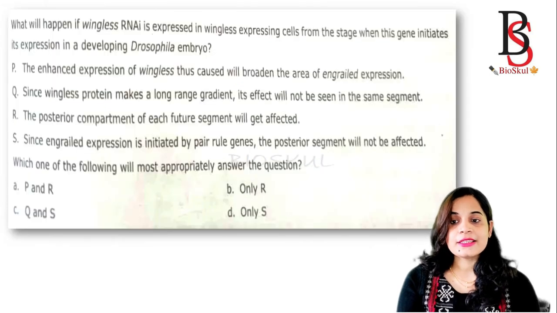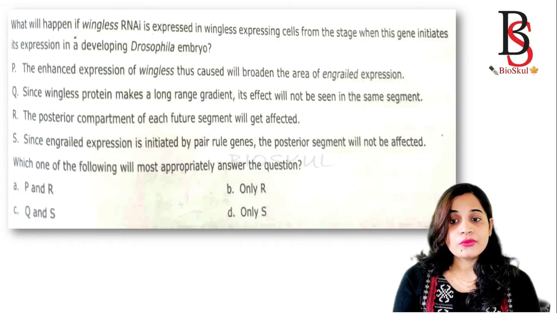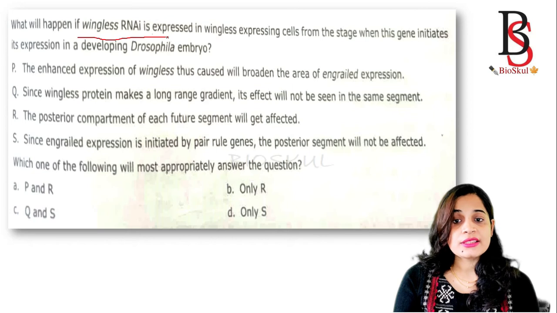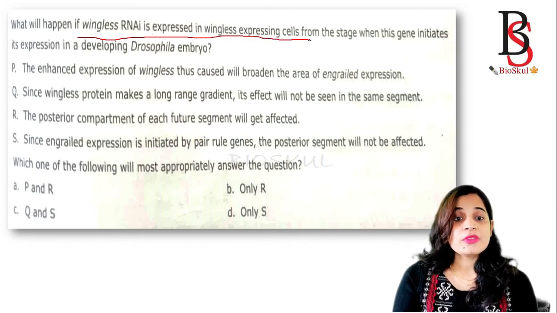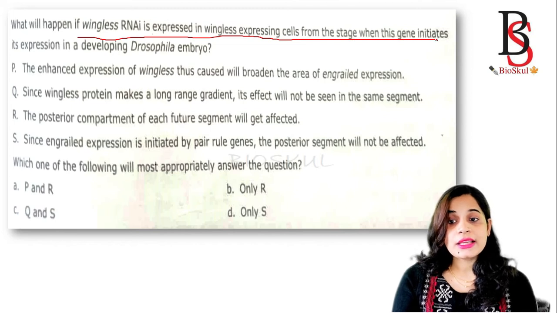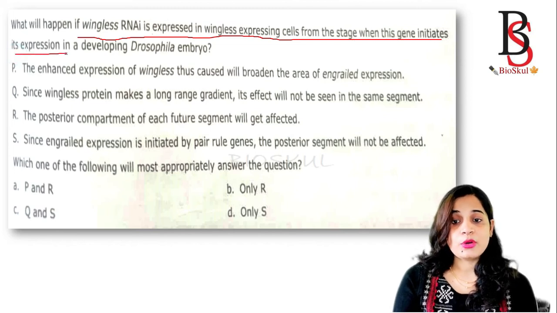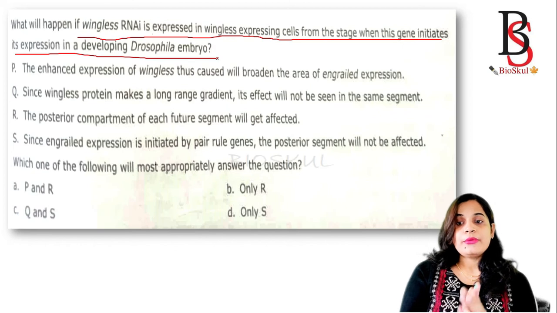Okay, let's see this one. What will happen if wingless RNA interference is expressed in wingless expressing cells from the stage when this gene initiates its expression in developing Drosophila embryo?